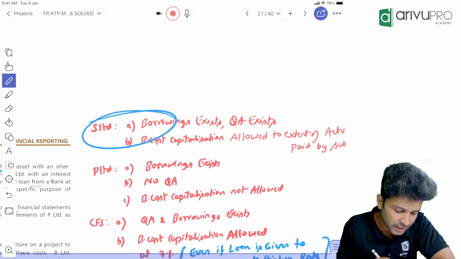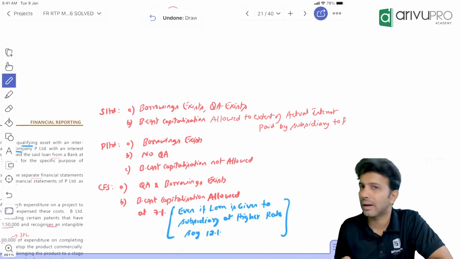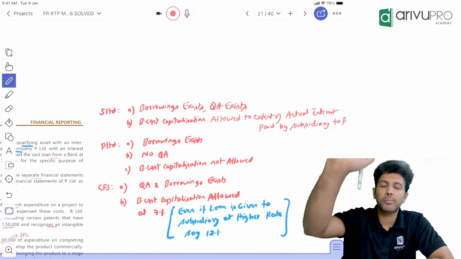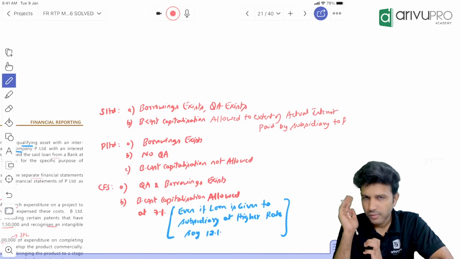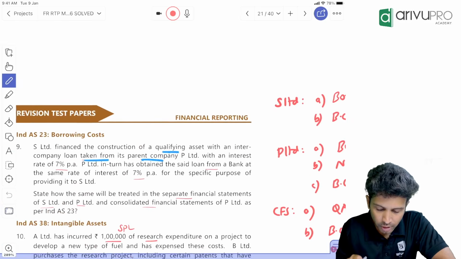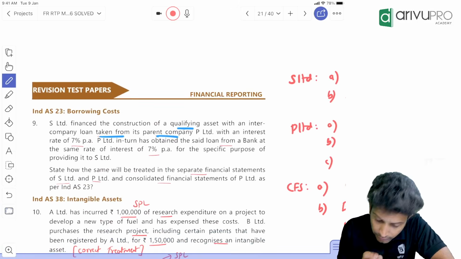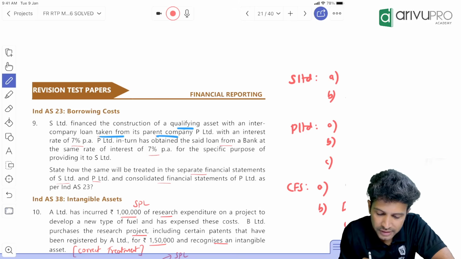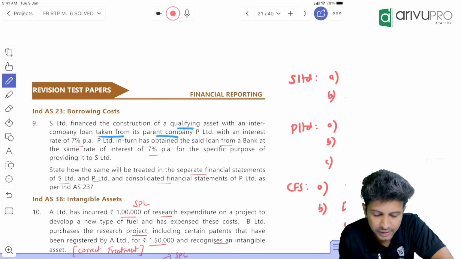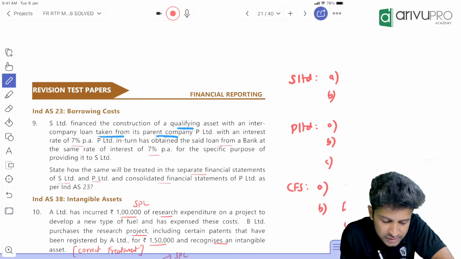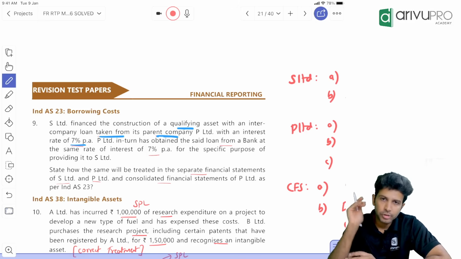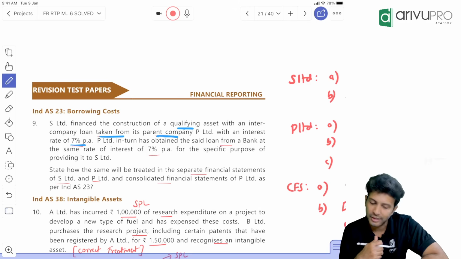So subsidiary has borrowing as well as qualifying asset. So to the extent of borrowing cost that they are paying, we can capitalize. Now what about parent? That's what you need to answer. In parent books, how did the parent arrange the money? One minute, read this line of the question again. S finances construction of a qualifying asset with an intercompany loan taken from parent on which 7% interest is payable. So S is giving the parent 7% interest.